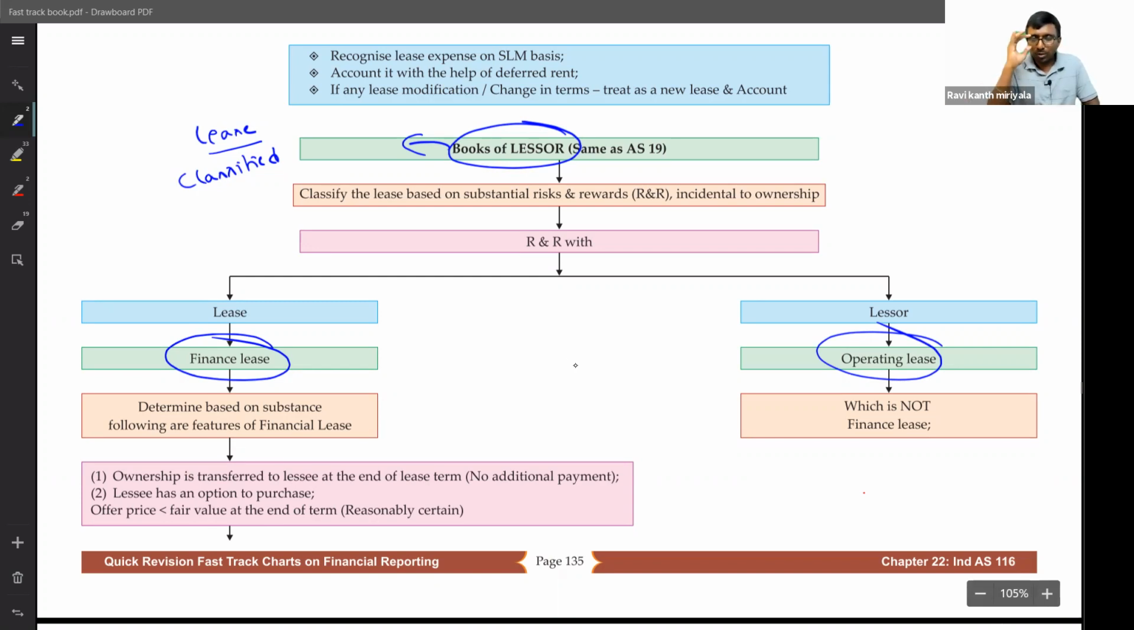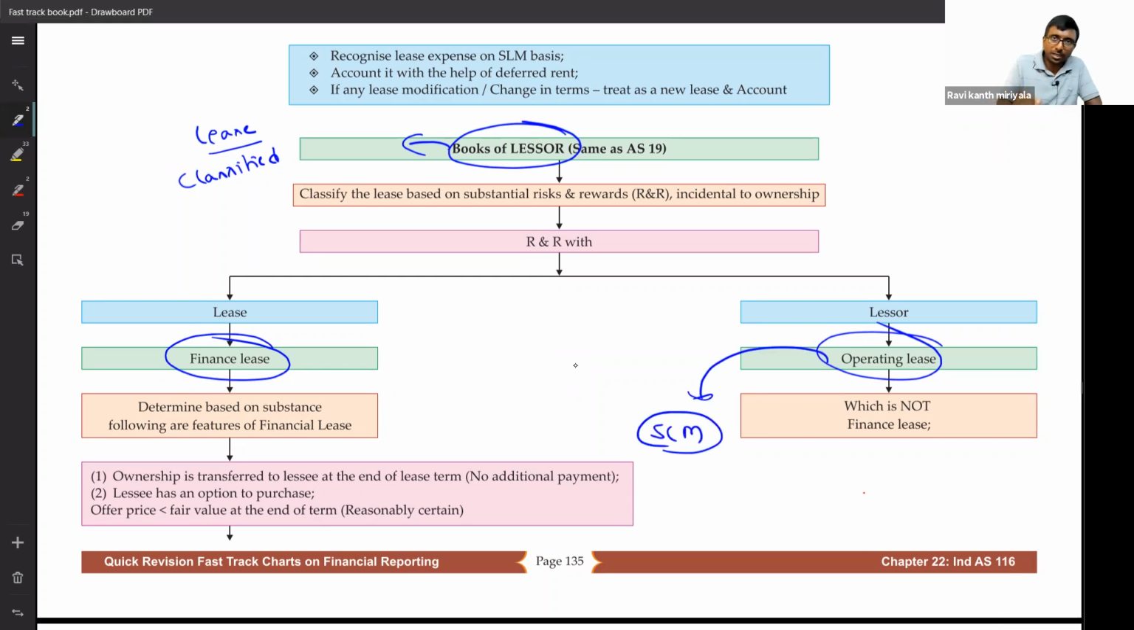Lease is going to be classified into finance lease or operating lease. That is exactly the same as your Accounting Standard 19 which you studied at IPCC level. When the risks and rewards related to ownership lie with the lessee, we say it is a finance lease. When risks and rewards with respect to ownership are with the lessor, we say operating lease. If it is an operating lease, we will do SLM accounting, that is straight lining the lease rentals.